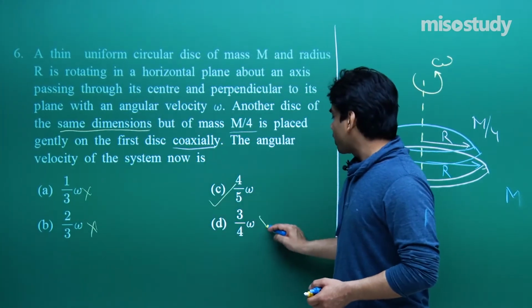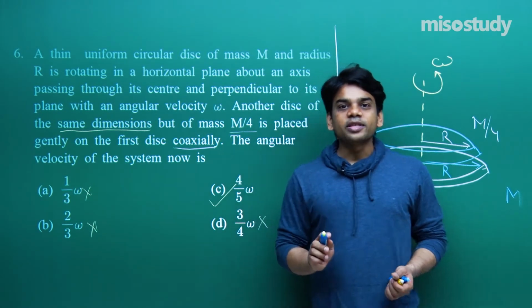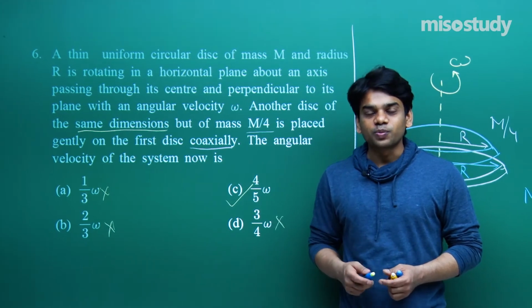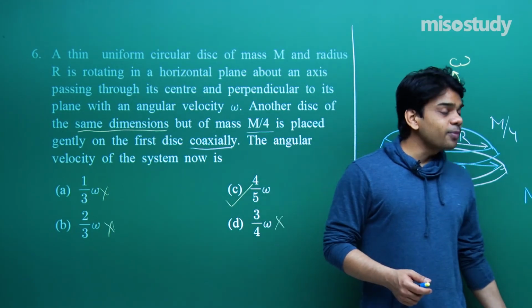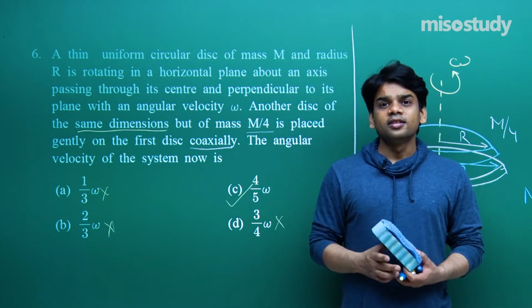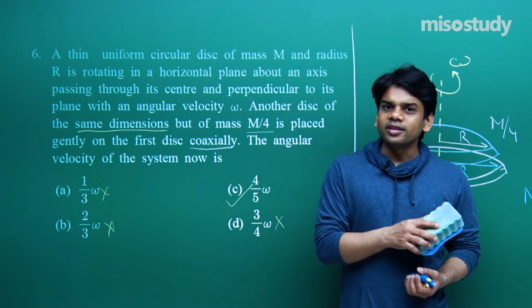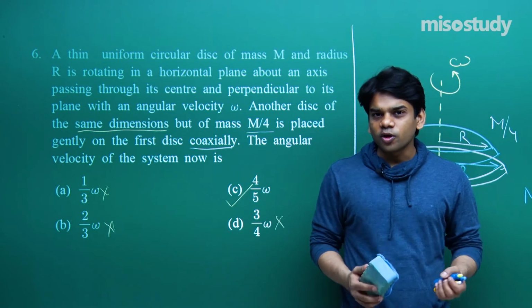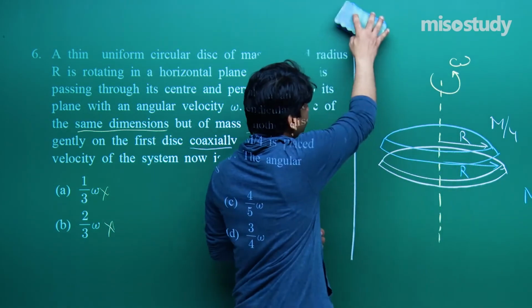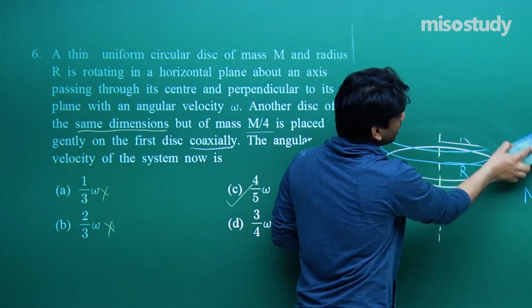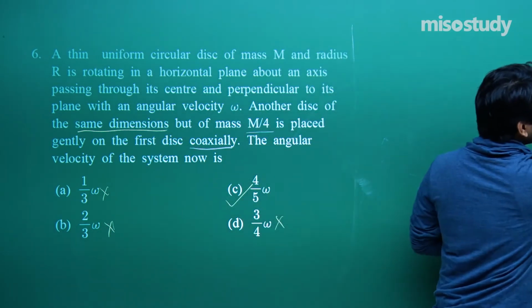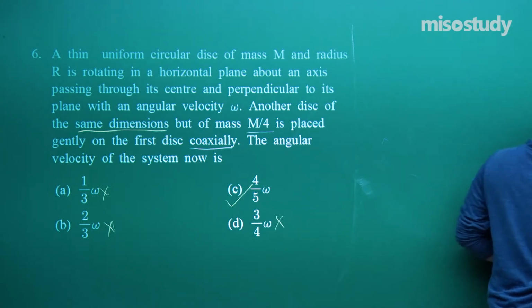Although we have taken time to solve this, if you practice, you can solve it very easily and with good speed. That will save your time. You need not draw the diagram on the day of the examination. You should have the thinking in your mind that you have to proceed in this way. You can actually save on time and answer it quickly. But the method will be this. I have elaborately explained each and every step. Hope you have understood it and can apply it and understand where to conserve the angular momentum.